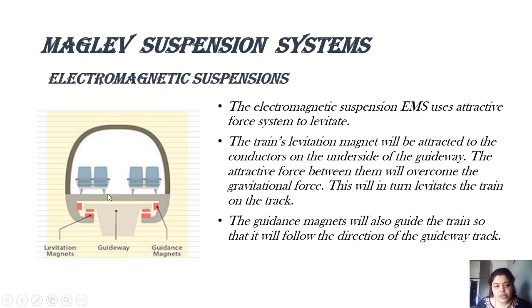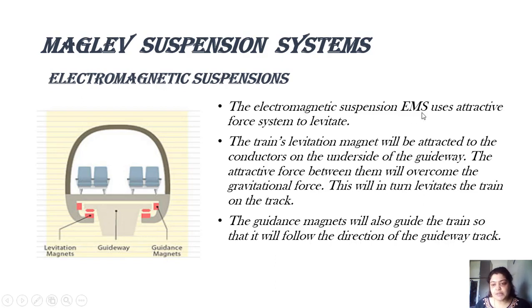So according to this diagram, I can say that the train is like a clamp on the guideway. I'm repeating again. This is the guideway, the lower portion of the guideway is having magnets. This is the train which is like a clamp on the guideway. This is also having magnets which are known as the levitation magnets. So I can say that the train is clamped on the guideway.